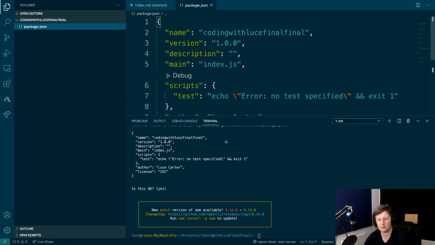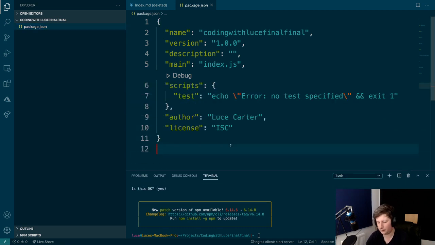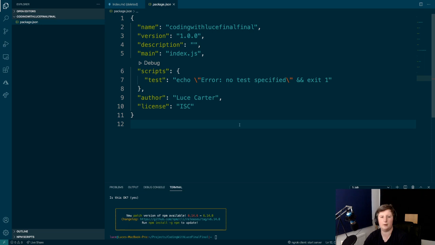Now let's just move this down a bit. So this might be a little bit large. There we go. So as I was saying, this is kind of the starting point for a web project. So the script that you get out of the box is something called test. So if you look here, let's just make it a bit bigger. You can run the scripts from here.